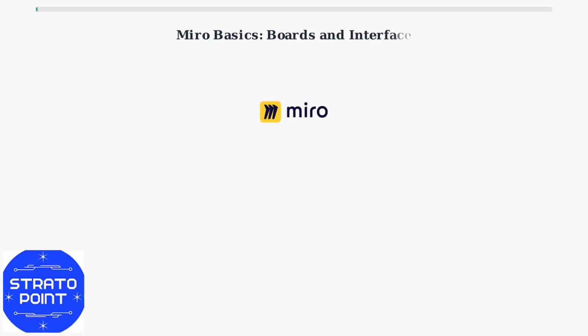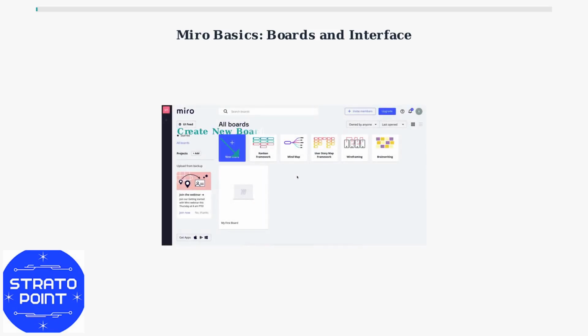Miro is a digital whiteboard platform designed for real-time collaboration. It's perfect for brainstorming sessions, team meetings, and project planning activities. When you first open Miro, you'll see the board's interface where you can create new boards or choose from various templates to get started quickly.